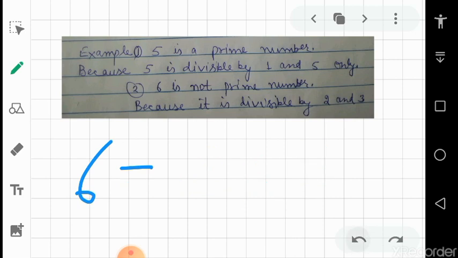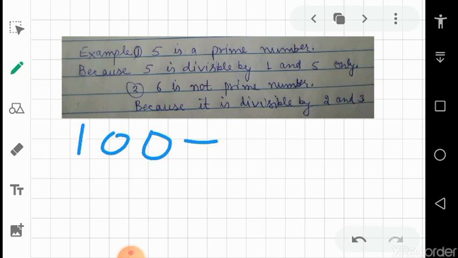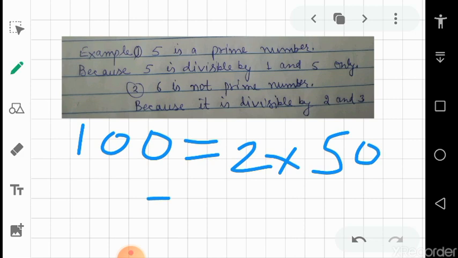Suppose we talk about 100, then it can be written in many ways as the product of two numbers. For example, 2 into 50, 4 into 25. So there are many ways to write 100 as the product of two numbers, so it is not a prime number.